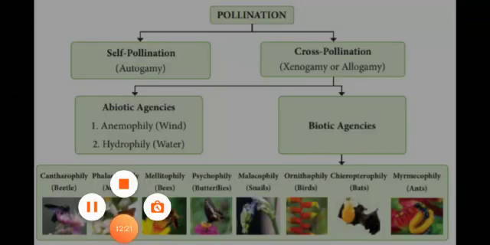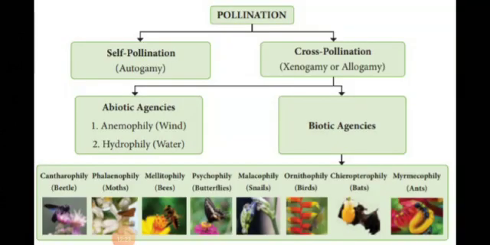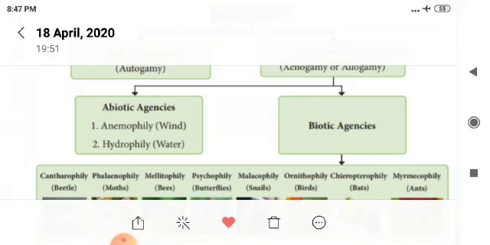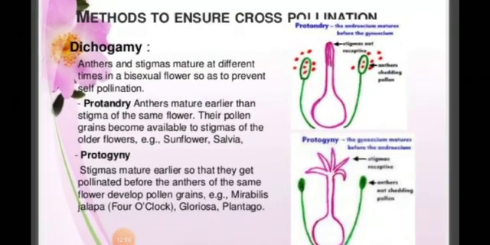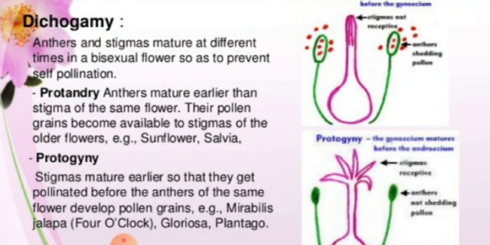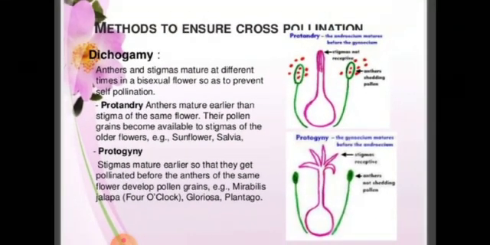Now we are going to see the contrivances for cross pollination. So what are all the contrivances we will see for cross pollination? Here some of the methods, contrivances for cross pollination, are dichogamy. In dichogamy we have 2 types here. I'll explain what is dichogamy. Anther and the stigma mature at different times in a bisexual flower, so as to prevent self pollination. So self pollination does not happen, cross pollination occurs because of this.